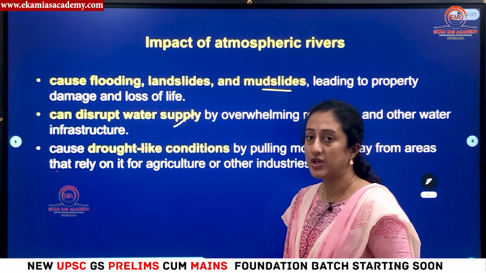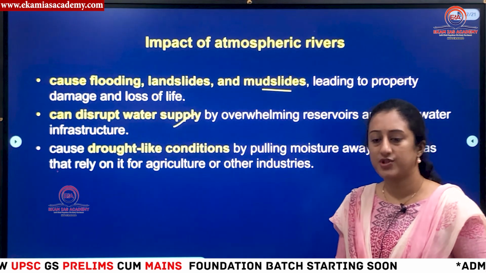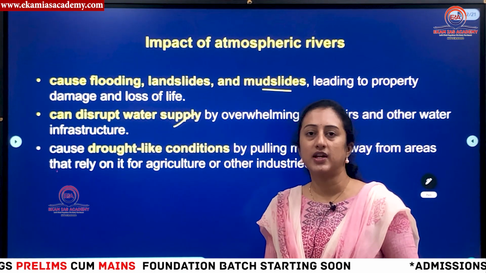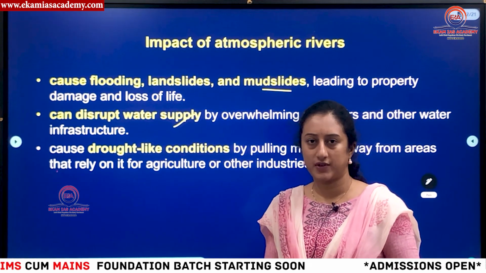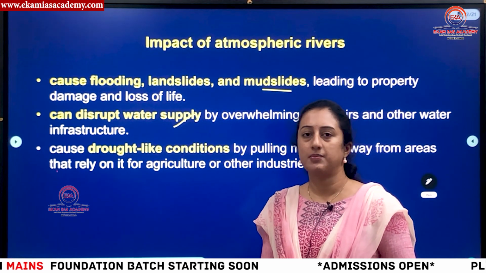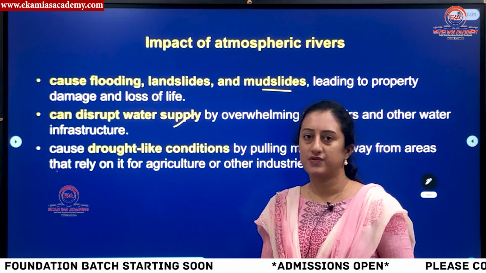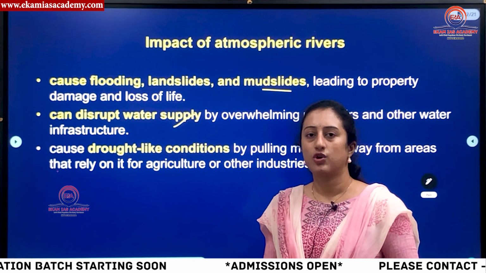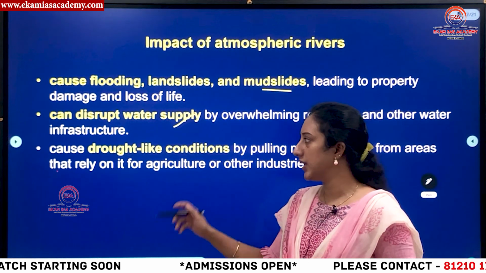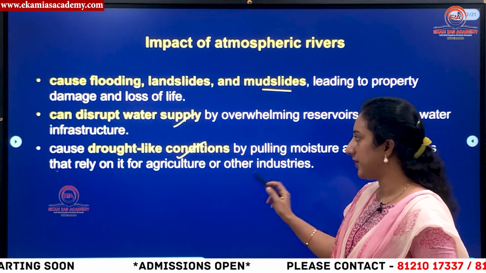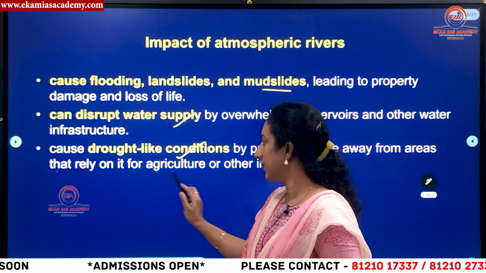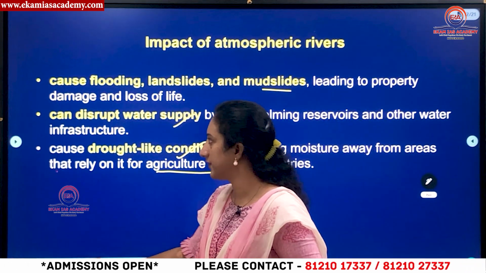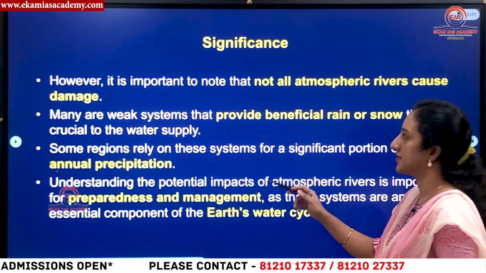also can be there. So interestingly, the same atmospheric river system which is the source of water for California and other states, sometimes, if there is a shortage of this atmospheric river rainfall, then it can also cause drought, okay? So it can cause drought-type conditions, and agriculture also can get impacted because of this phenomenon. Then you can see what the significance is.